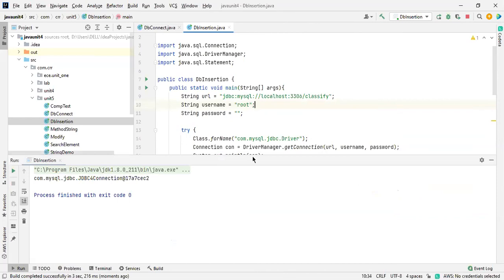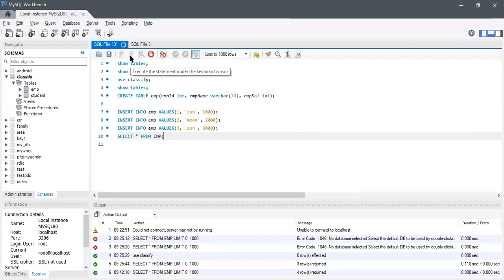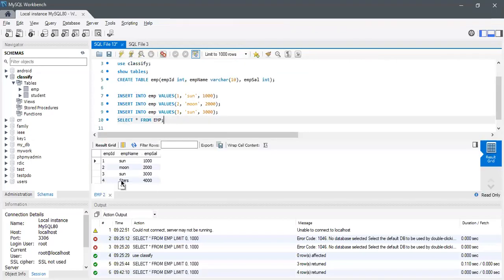Okay, let me check inside the database, whether it got executed. MySQL Workbench. Yep. So I'm going to execute this query right now. Yeah, see this one. 4 stars and 4,000. I think you got my point. It got inserted perfectly. There is no doubt at all, which is a very easy thing.